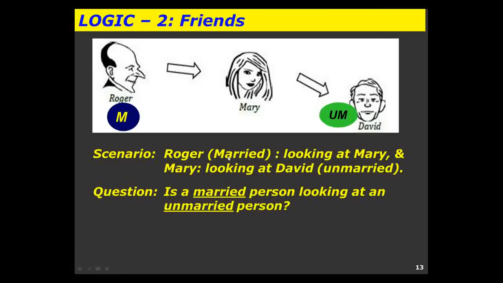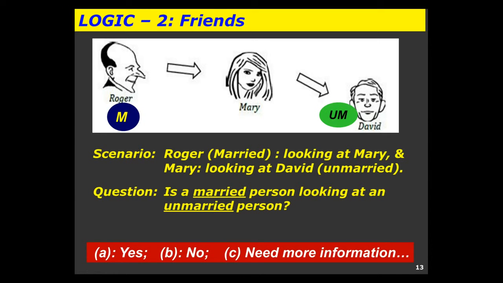One last problem of common sense. Here are 3 people. Roger, who is married, is looking at Mary. Mary is looking at David, who is unmarried. Looking at this picture, is a married person looking at an unmarried person? A, yes, B, no, or C, need more information. I suggest you pause the video now and answer the question whether it's A, B, or C, and then proceed to see the rest of the story.